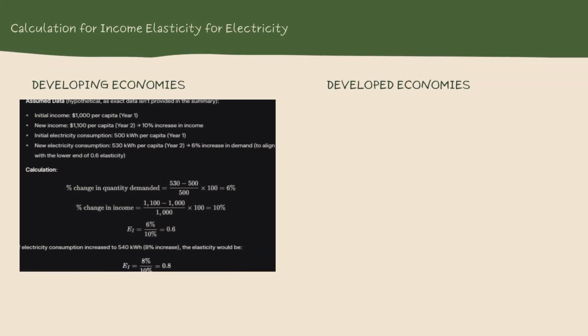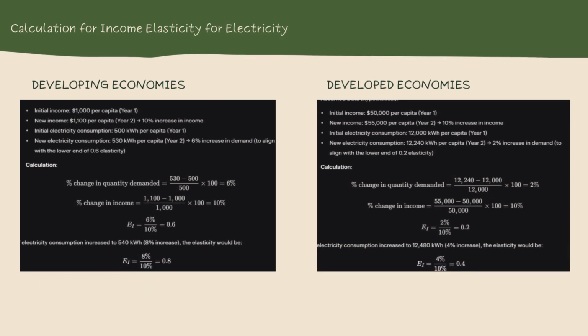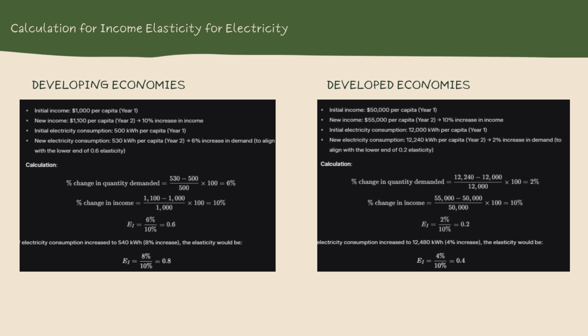Let's look at a quick calculation for both developing and developed economies. In developing economies, a 10% rise in income may lead to a 6% rise in electricity demand, so YED is 0.6. In a developed country, the same income rise might only cause a 2% rise in electricity demand, resulting in a lower elasticity of 0.2. This example clearly shows how much income levels and development stage affect electricity consumption differently.